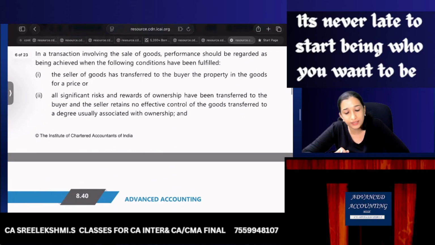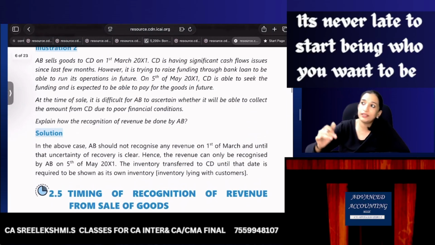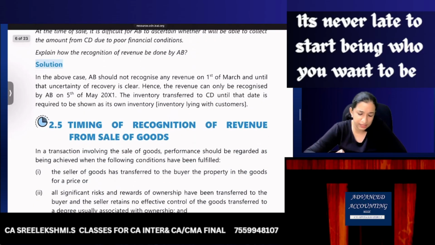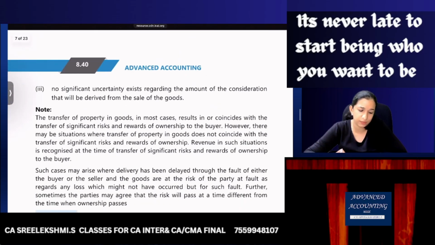If revenue is not recognized, then what should we do? It is goods lying with customer, not confirmed as sale. Goods lying with customer. Okay. It will be shown as inventory only. Goods lying with customer.